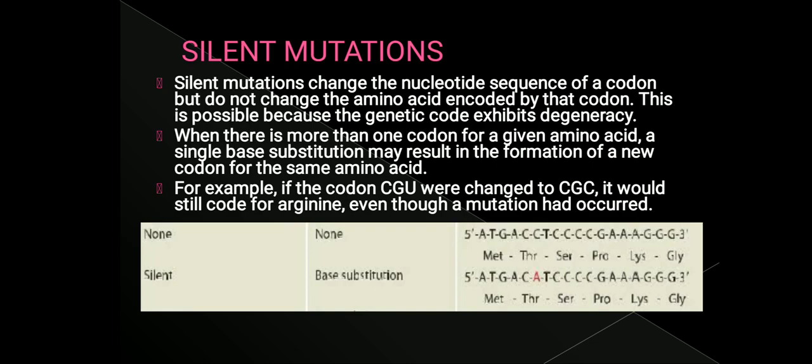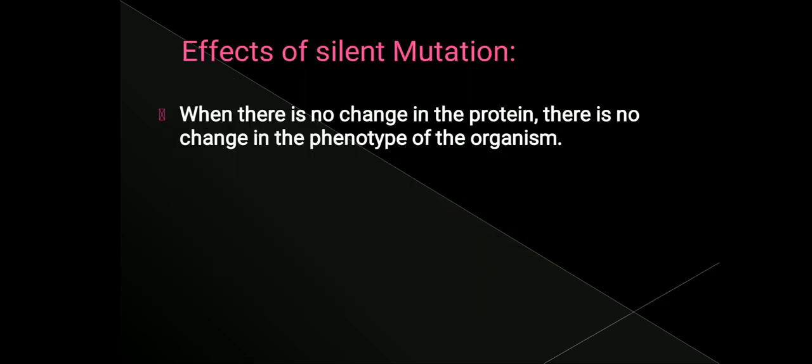CGC also codes for arginine. So even if the U is replaced by C, both the codons will code for arginine. Therefore the protein that is being formed will not have any changes and the cell will function normally. So the effect of silent mutation is that there is no change in the protein. Since there is no change in the protein, there is no change in the phenotype of the organism as well. There is no change in the structure of the protein. There is no change in the functioning of the protein.